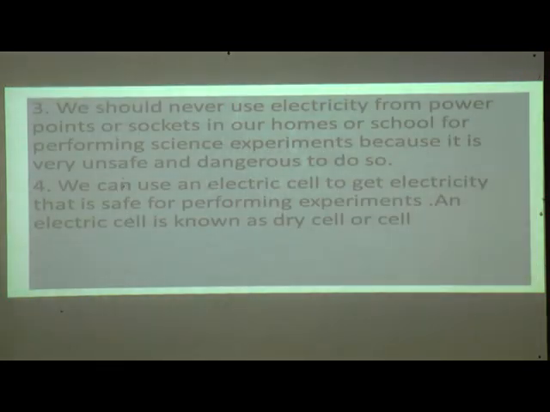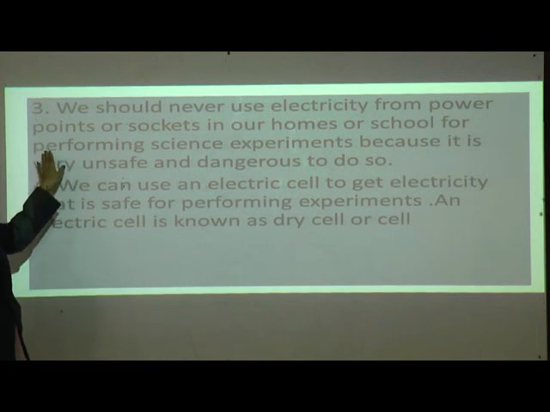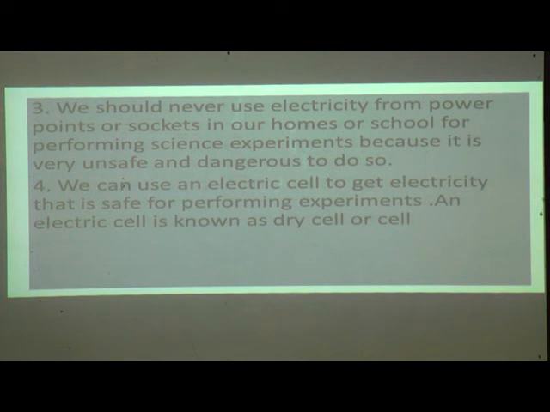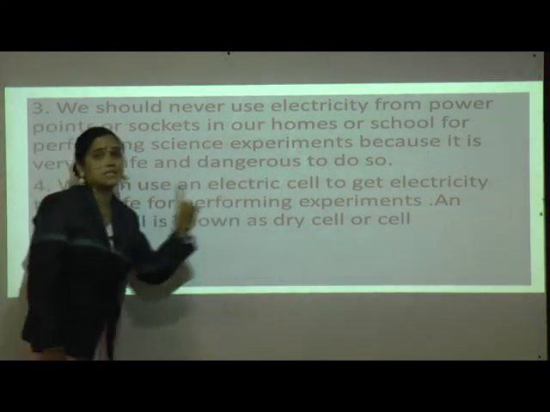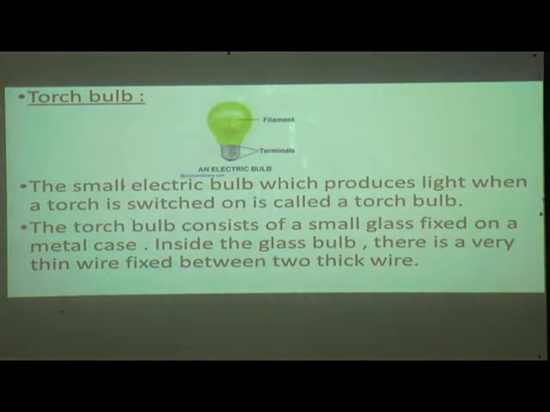We should never use electricity from power points or sockets in our homes or school for performing science experiments, because it is very unsafe and dangerous to do so. We can use an electric cell to get electricity; that is safe for performing experiments. An electric cell is known as a dry cell or cell. So all of you understood how electricity can be dangerous.